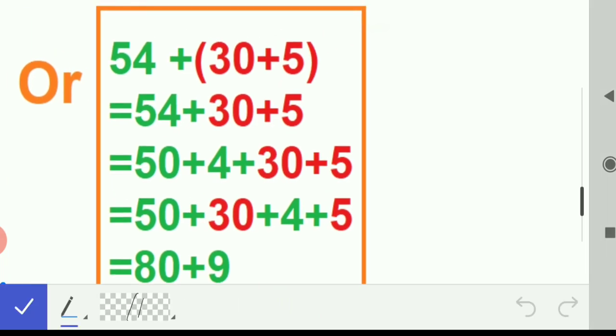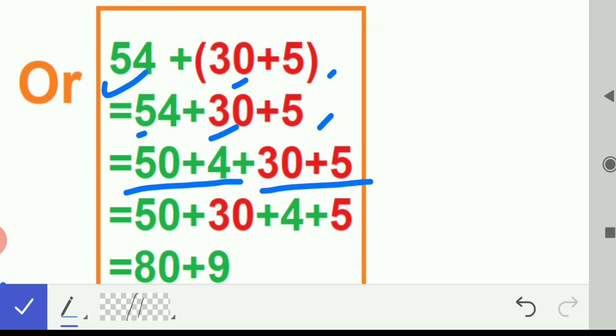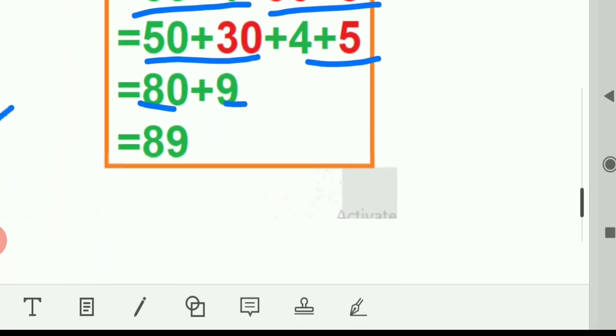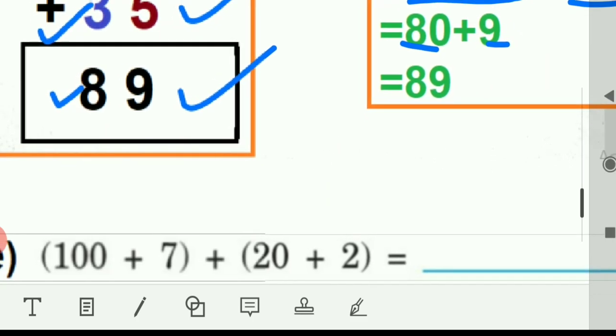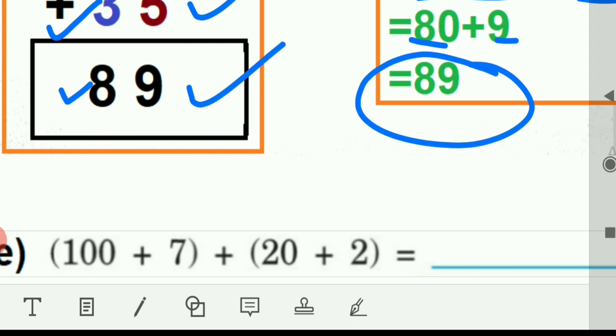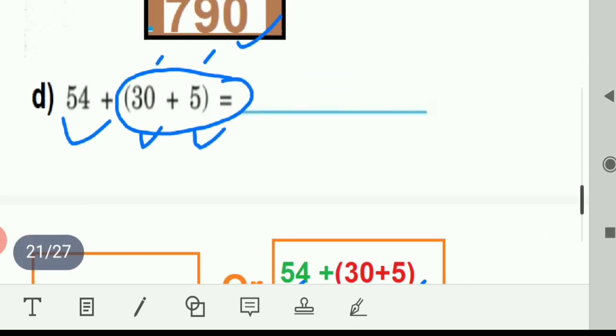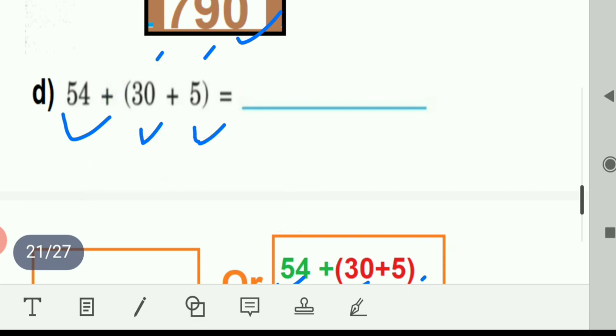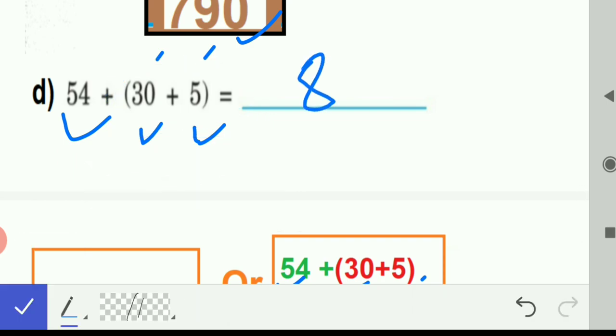54 plus 30 plus 5. 54 can be written as 50 plus 4, and this is already 30 plus 5. So we'll add the tens, 50 plus 30, and we'll add the ones. So we are getting 80 plus 9. So the answer is 89. Same answer in both the cases. You can write it here, 89.